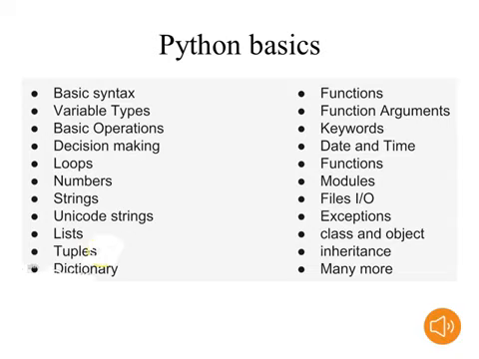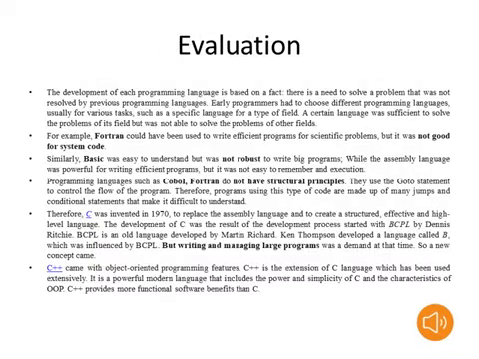Next, we will discuss the evolution of programming languages. In the next slide, we will discuss the evolution of programming languages. Now we will discuss the evolution of the programming languages. Actually, before C++, we have COBOL, Fortran, Basic, those types of programming languages available.